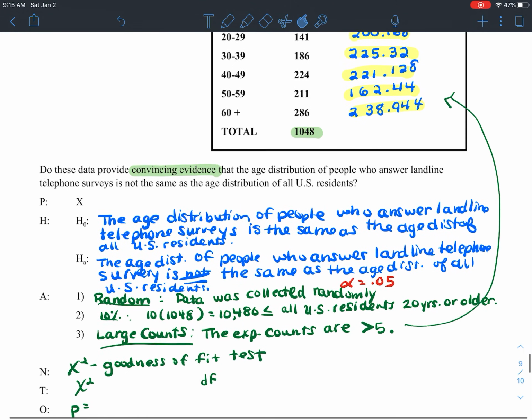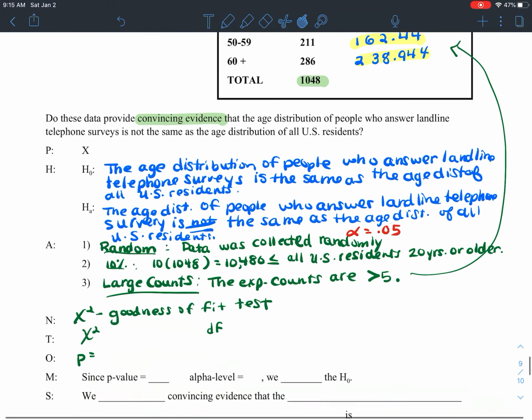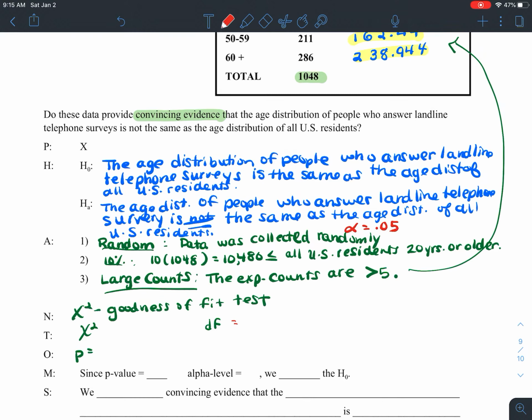For this problem, remember the degrees of freedom is always one less than the number of categories. We have 5 age categories here, so our degrees of freedom should be 4. We want to report that. We're going to go on down to calculate, and then we can report the chi-square test statistic. You can round it to 2 places.